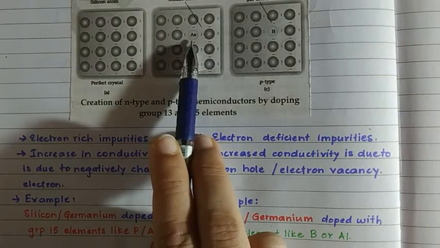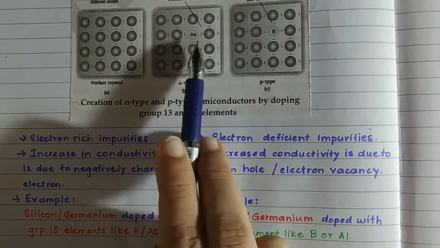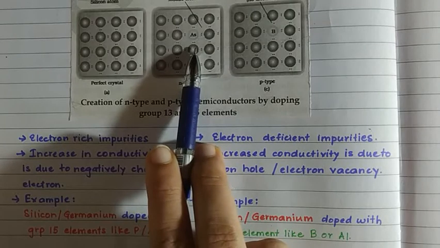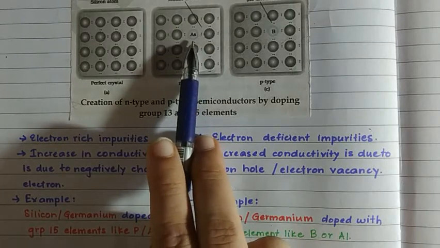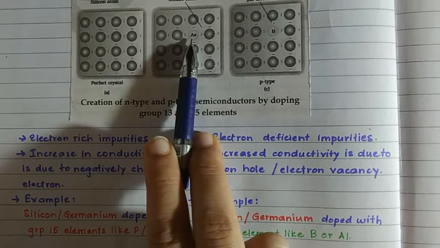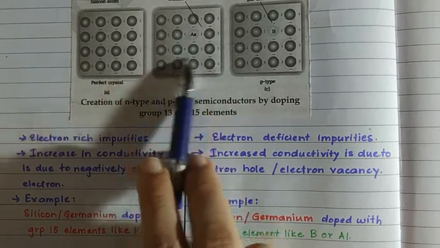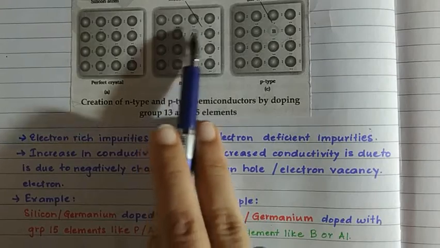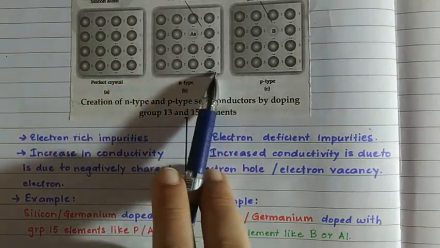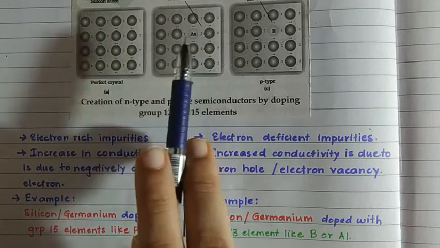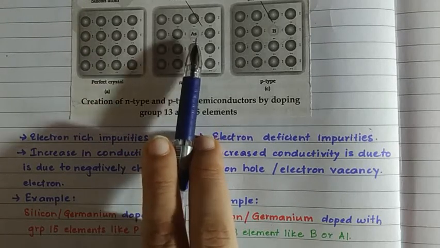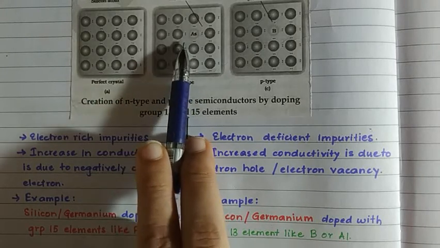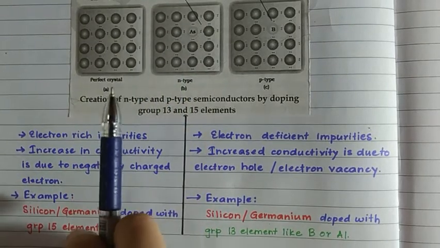Out of these 5 valence electrons, 4 will be used in bond formation, and the 5th electron is not used in the bond formation and is considered extra. Hence it becomes delocalized and moves freely. So that is what we want, right? We want an extra electron so that it contributes to conduction of electricity. So its electrical conductivity is increased because of the extra electrons contributed by this group 15 element. Hence, silicon doped with electron-rich impurity is called an N-type semiconductor.